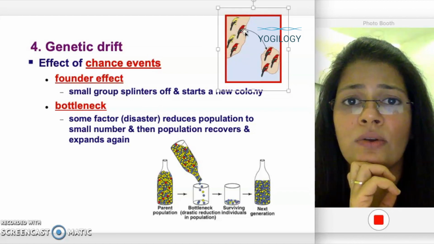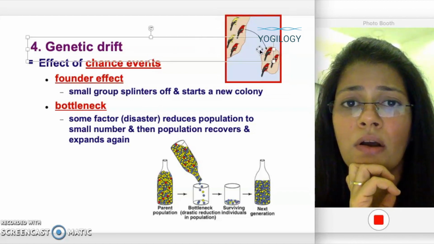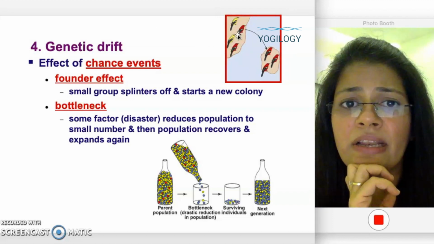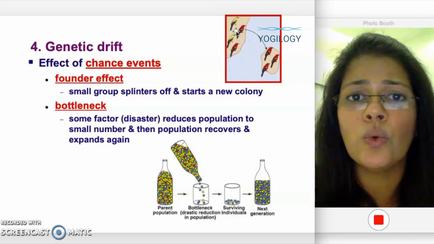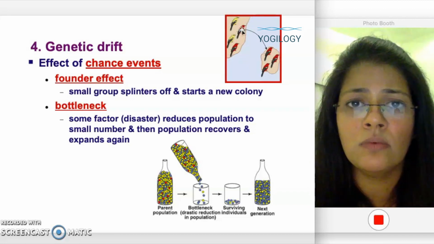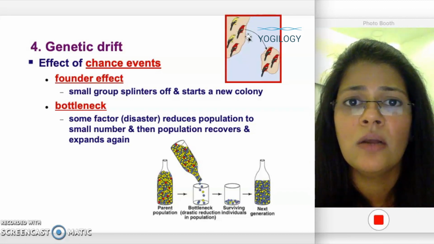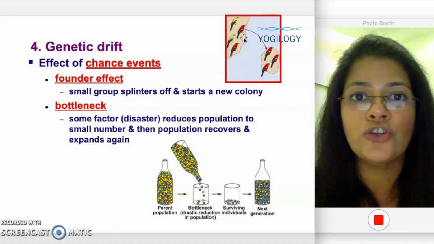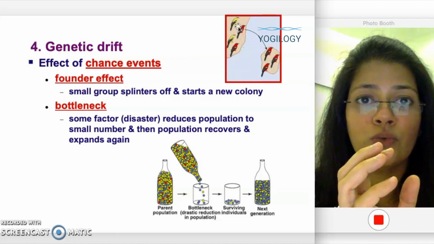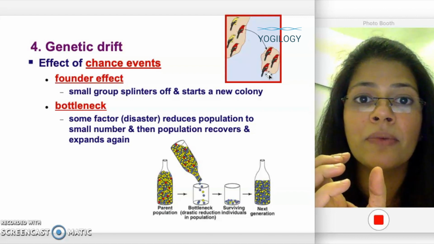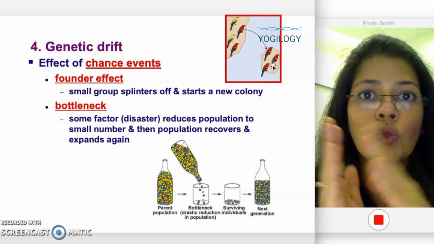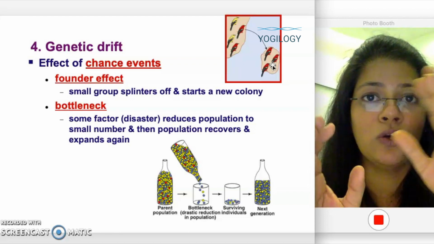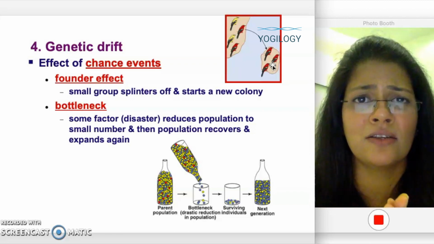Here you can see this is the mainland and this is the island. Over here 50% of the population is yellow birds and 50% is red birds. But only one red bird migrates to an island and populates that island. So you can see a shift of the population. First it was 50% and now suddenly it has become 100% red. This is a chance event, because of migration or maybe because of some disaster.